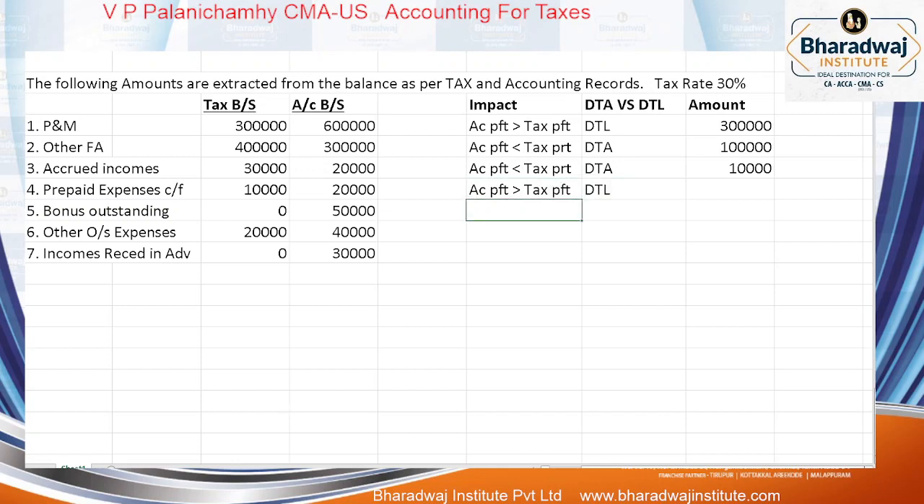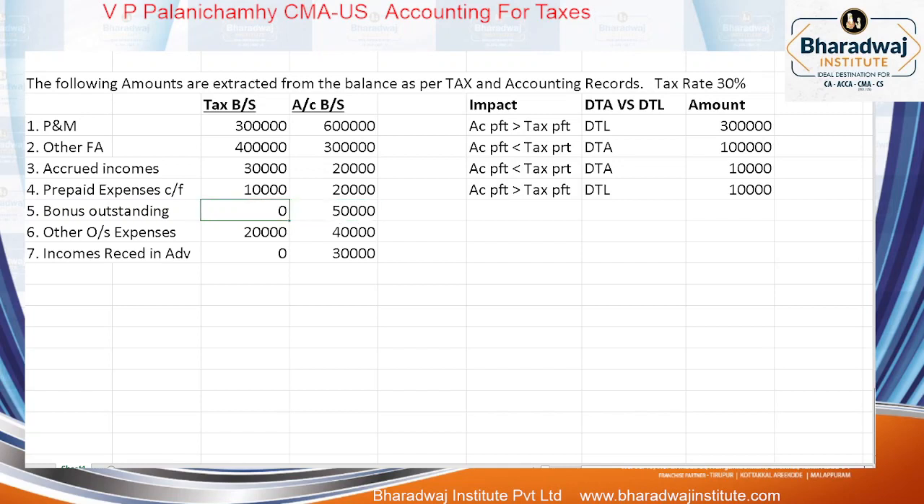Very simple. Prepaid expenses are eliminated from expenses. In accounts, we eliminate 20,000 from expense and charge it in the P&L account, right? In tax, how much do we eliminate and charge? In expense, you have eliminated 10,000 and charged. What will be the result? In accounts we have charged less expense than tax. If less expense is charged, accounting profit will be more than tax profit. How much DTL will there be? 3,000.